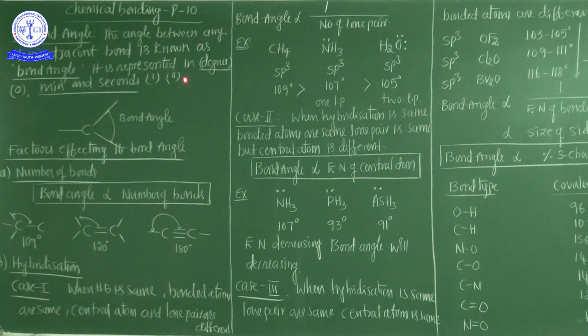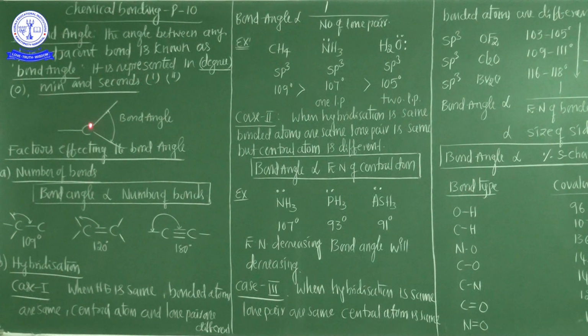It is represented in degrees, or in degrees, minutes and seconds. So this is called bond angle.